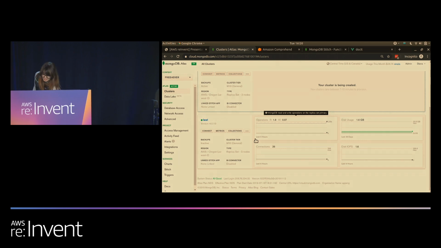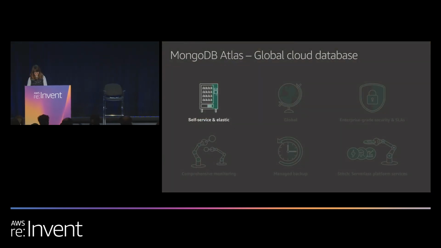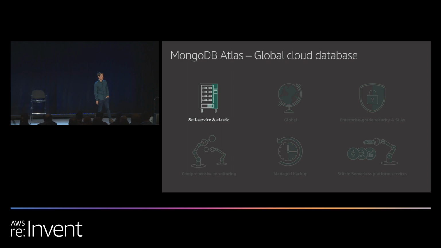Thank you, Diana. I'll show you. So you just saw that aside from being a great place to store your data, Atlas also comes with some really slick benefits. It's self-service and elastic. Launch a database with a few clicks and let it auto-scale up or down to meet the needs of your application. For our investigation, we don't know right away how much data we're going to collect, and we don't know how much compute power it will take to query that data. Atlas eliminates any worry about this by handling scaling for us.